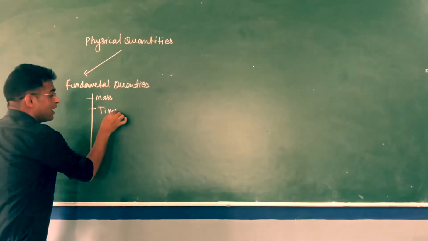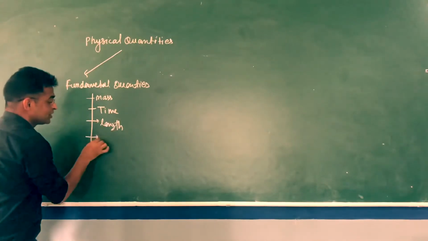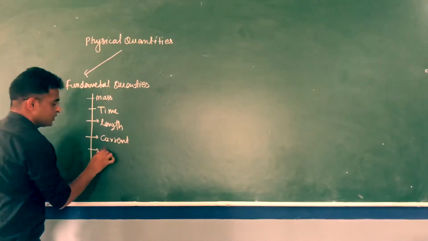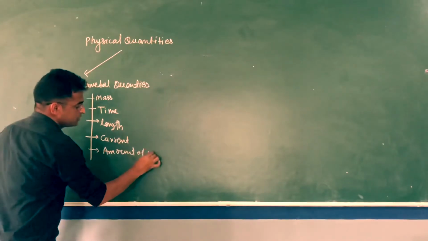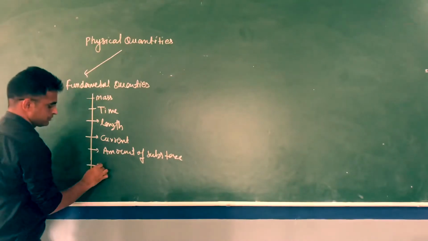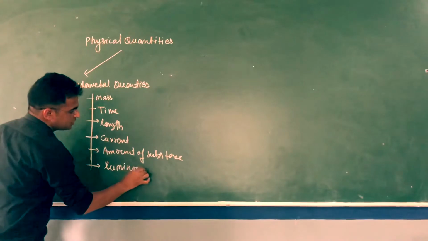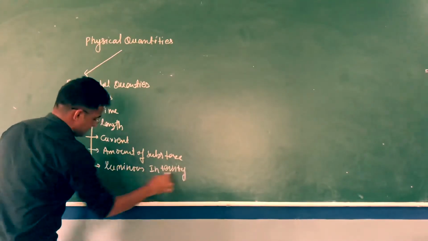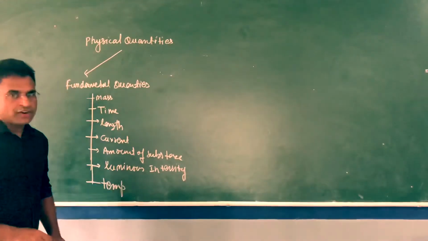Second fundamental quantity is time. And third one, length. And fourth, current. Fifth, amount of substance. And sixth, luminous intensity. And seventh one, temperature.